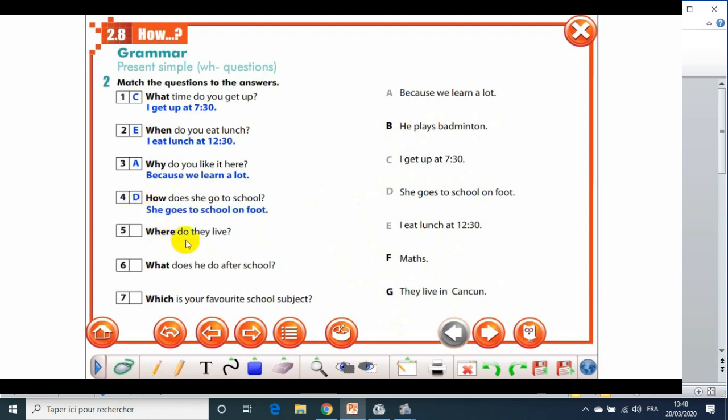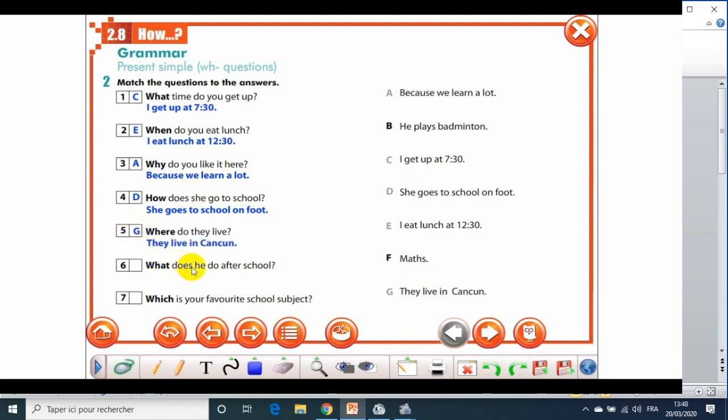Where do they live? Where? Look. What is it for? Place or time? Look at the table. Place. So we look for a place. Where is the place here? Badminton is not a place. It's a kind of sport. Mathematics is a subject. They live in Cancun. Cancun is a city. So G is the right answer, of course.